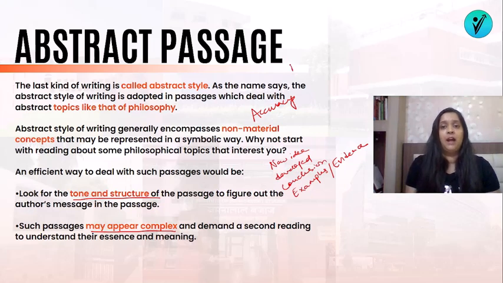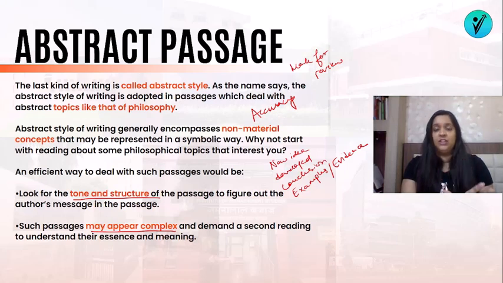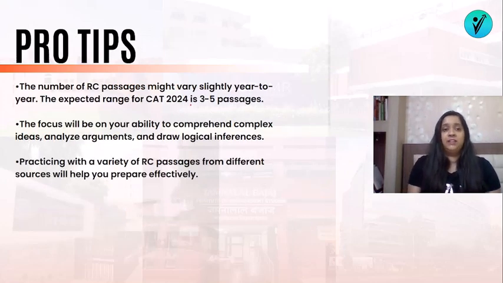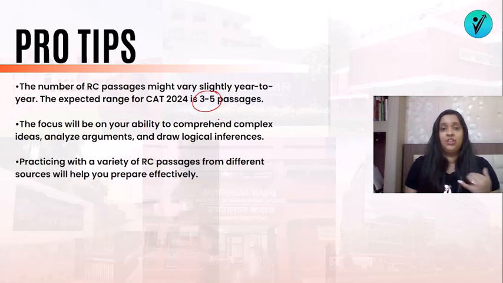There's an option called mark for review that you can use in your CAT exams, and you can come back to these passages within your sectional time. So the sectional time for verbal ability and reading comprehension, within that time you can come back and answer it. Some pro tips. So basically the expected range of passages is 3 to 5, but actually 6 also comes, because nowadays apart from para jumbles, passages and para completion, nothing else comes in the CAT paper.